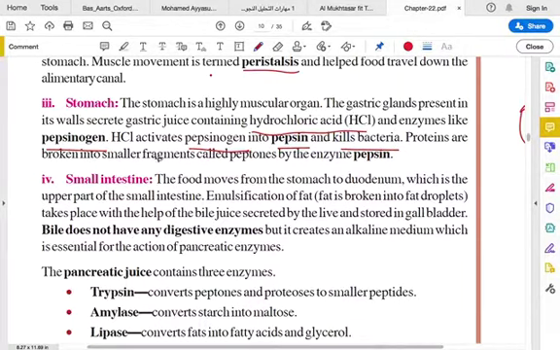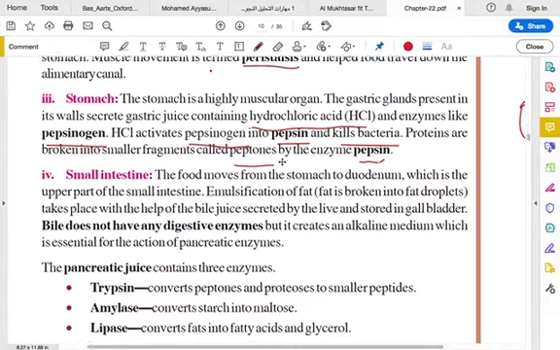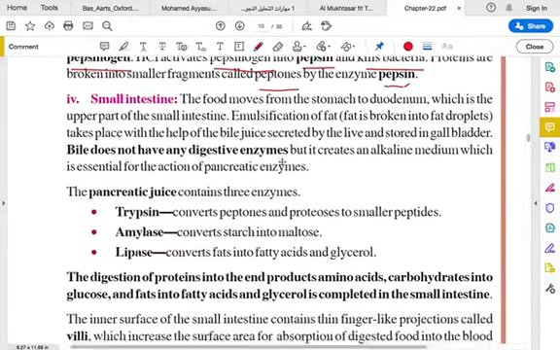Then the proteins are broken into smaller fragments called peptones by the enzyme pepsin. After it's converted from pepsinogen to pepsin by HCl, the pepsin is used in converting the protein into smaller fragments called peptones. What are peptones? It's a smaller fragment of protein. You just have to remember that.